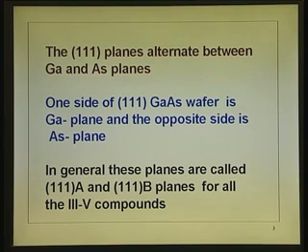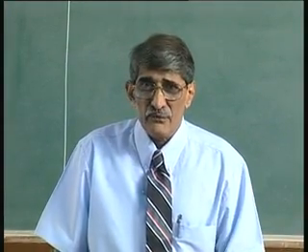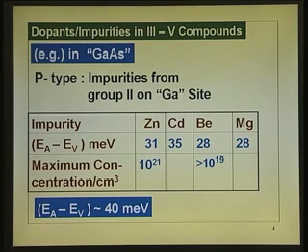And to make devices, you must have the ability to dope them. You should be able to make p-n junctions. You must be able to make p-type material. It is not enough if you have a gallium arsenide crystal, you must be able to make p-type gallium arsenide and n-type gallium arsenide. So, dopants or impurities in 3,5 compounds.